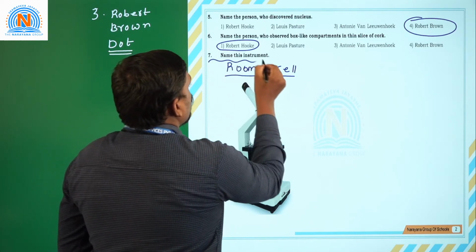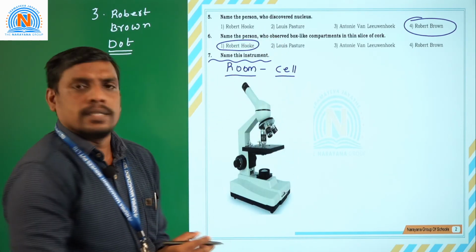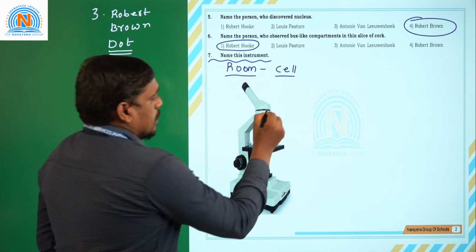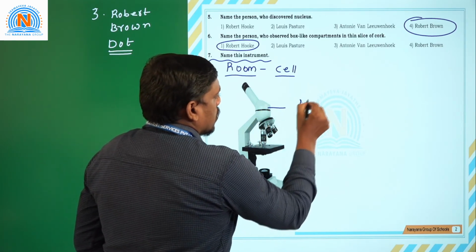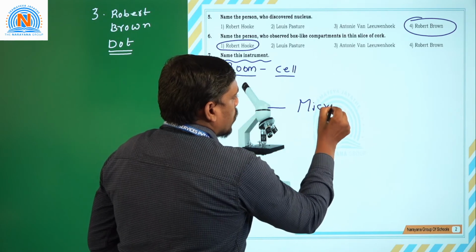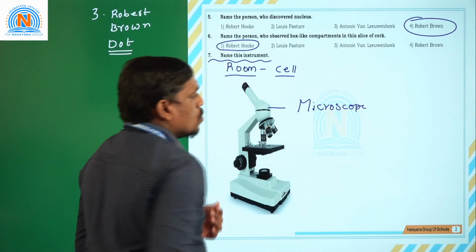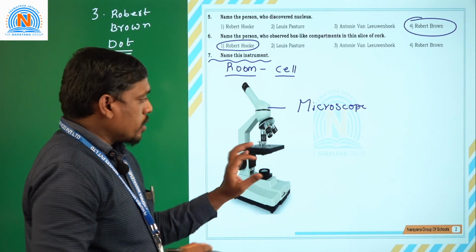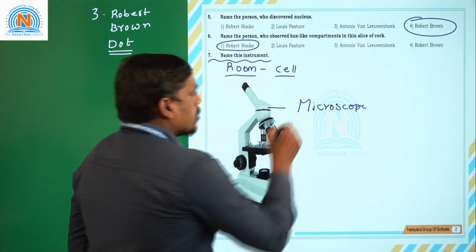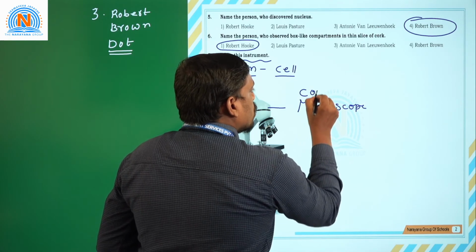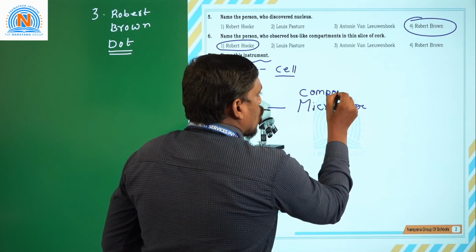Next, let us see the seventh question, students. Name this instrument. What is this instrument? As we know, the instrument is the microscope. What kind of microscope is it? It is a compound microscope which works under normal light.